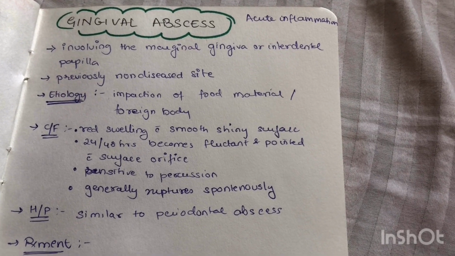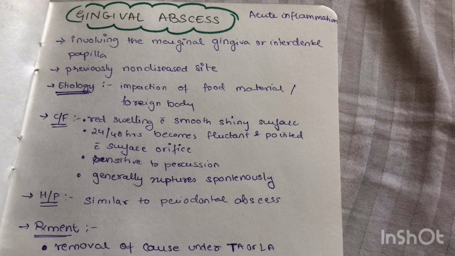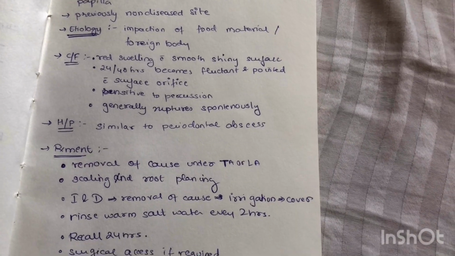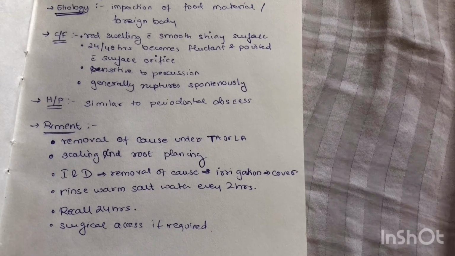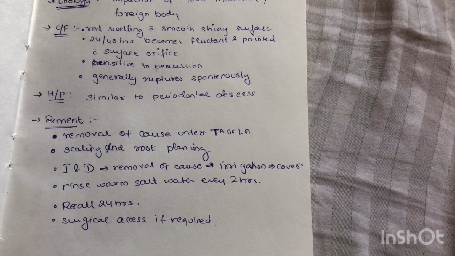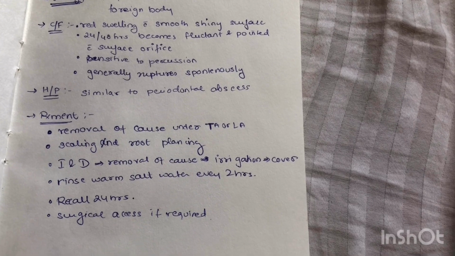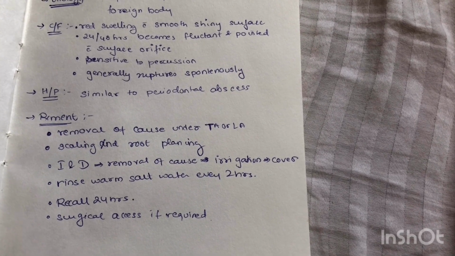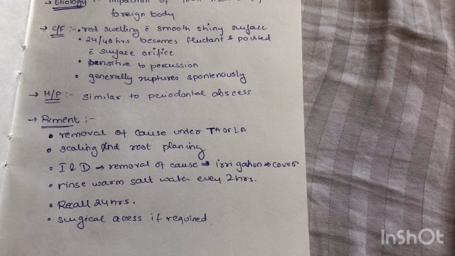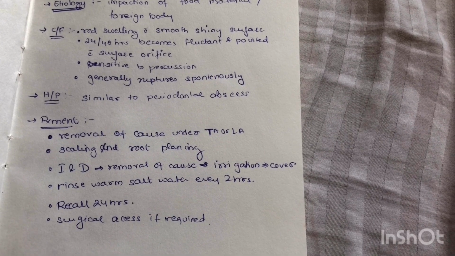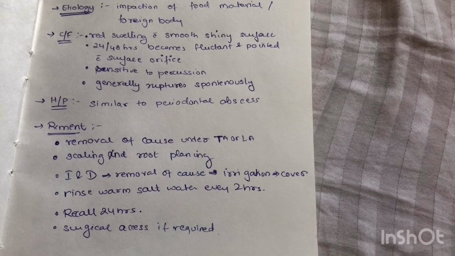Histopathological features are very similar to those of a periodontal abscess. Coming to the treatment of gingival abscess, again it is very similar to periodontal abscess. The first step is the removal of the cause. As I said earlier, it is because of impaction of some foreign material, and therefore once that is removed, one can be absolutely sure that the lesion will be resolved.